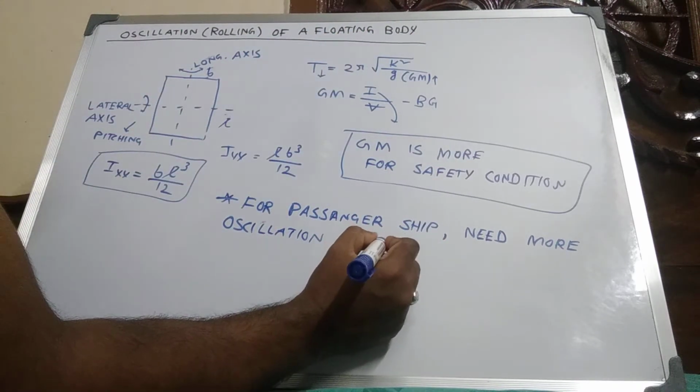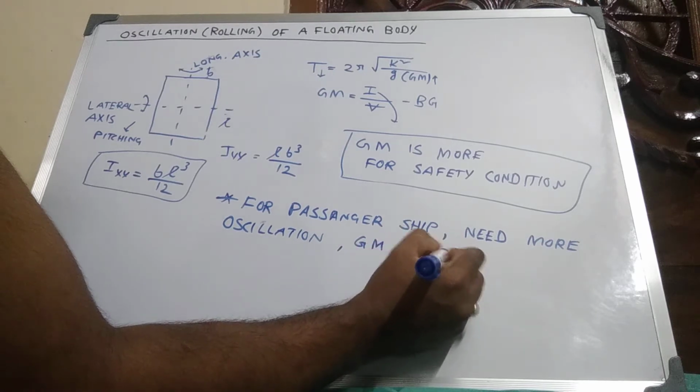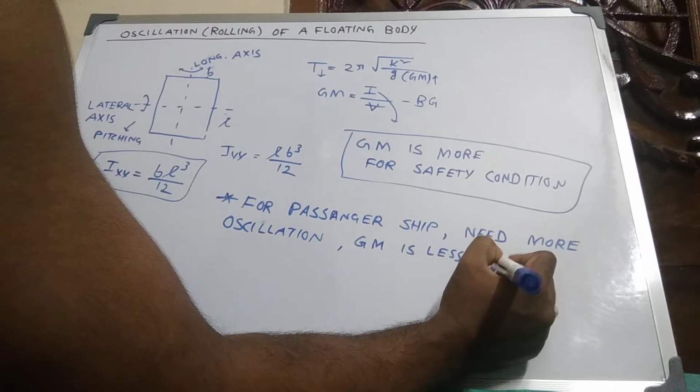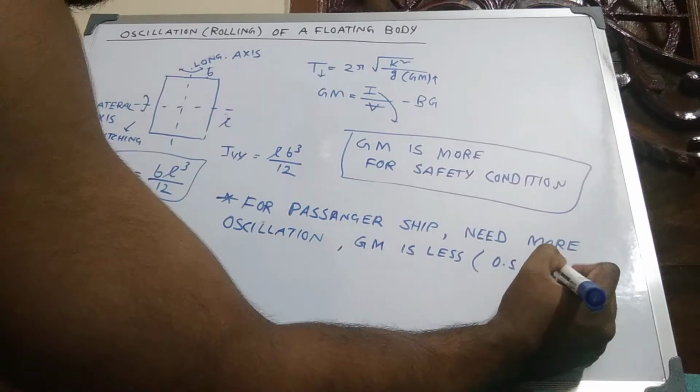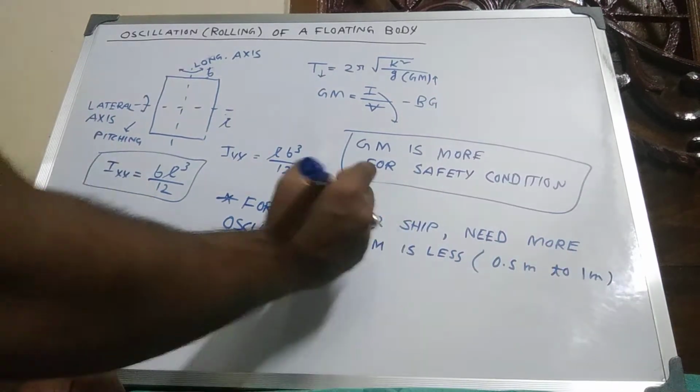The GM value varies from 0.5 meter to 1 meter for a passenger ship.